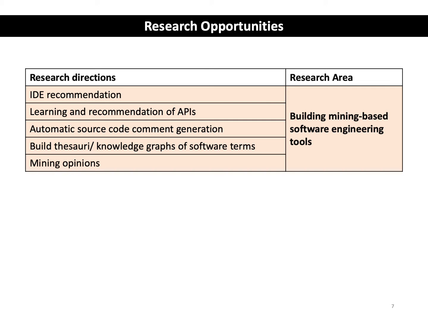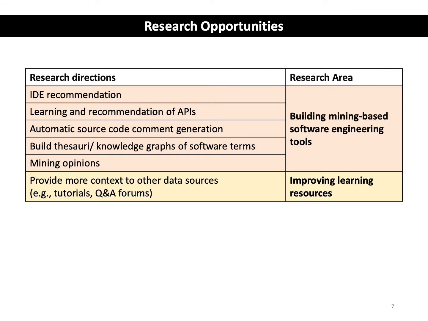In our previous study, we found that Q&A chats in Slack provide the same information as can be found in Stack Overflow. Researchers have mined knowledge embedded in Q&A forums for building mining-based software engineering tools. We also noticed that in our dataset there were sporadic links to other sites such as Stack Overflow or Gist. We believe that embedded links on Slack are used in many different contexts and thus can be mined to improve other learning resources such as tutorials or Q&A forums.